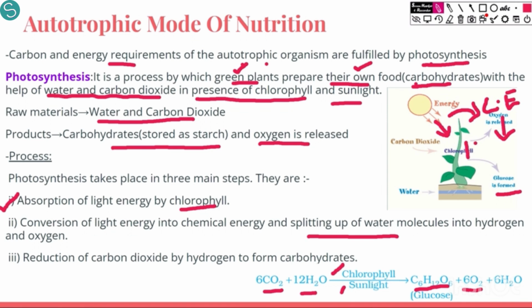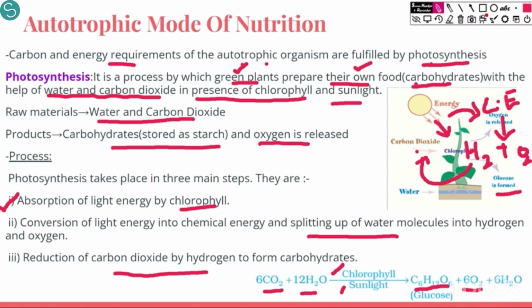We have a water molecule here. The water molecule is broken down into hydrogen and oxygen. Then comes the reduction of carbon dioxide by hydrogen to form carbohydrates. Then we also have carbon dioxide. This liberated hydrogen acts on this carbon dioxide to convert it into carbohydrate. In this way, carbohydrates are formed.